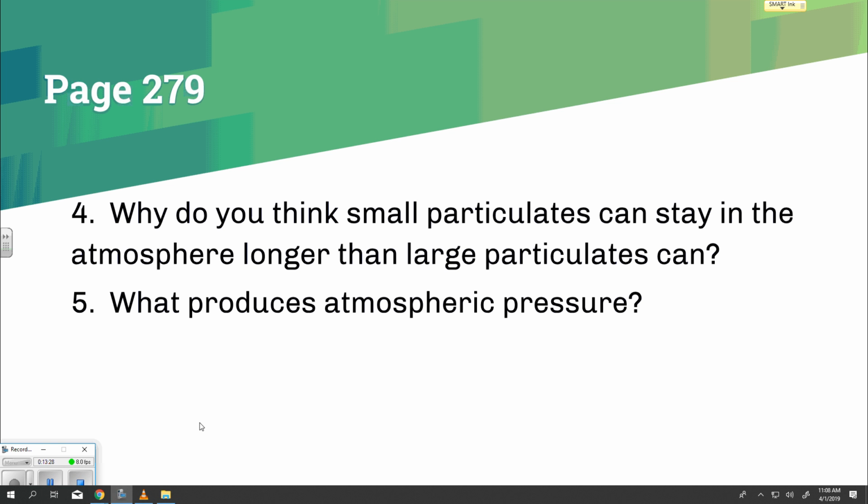Highlight, increasing the amount of water vapor in the air can also decrease atmospheric pressure. Continue highlighting. Water molecules weigh less than molecules of nitrogen or oxygen. Therefore, air that contains water vapor produces less pressure than dry air does. For example, the pressure in a desert may be higher than the pressure near an ocean at the same temperature.